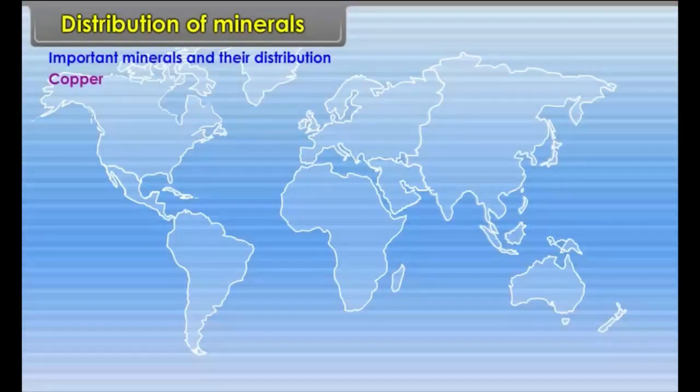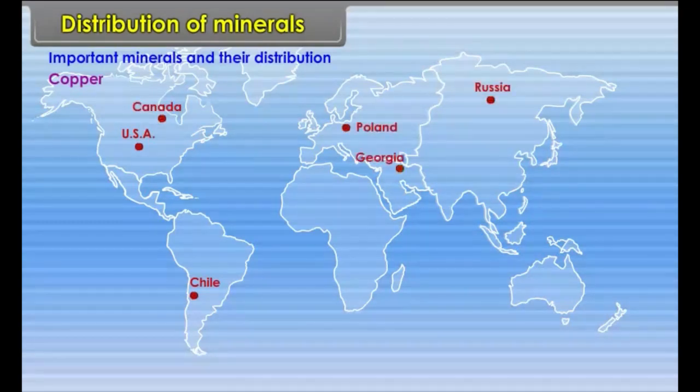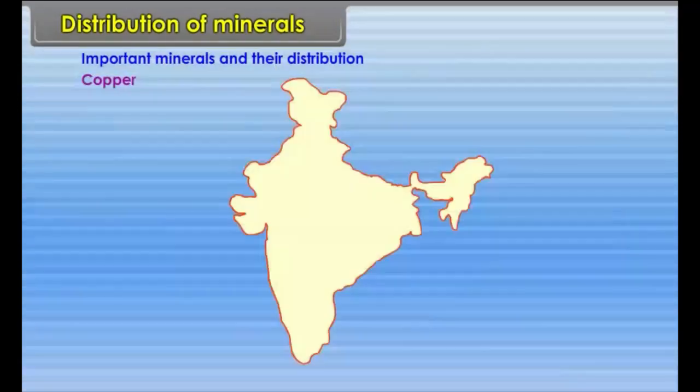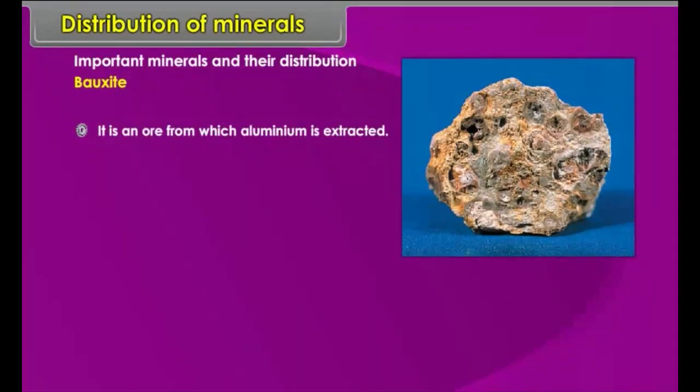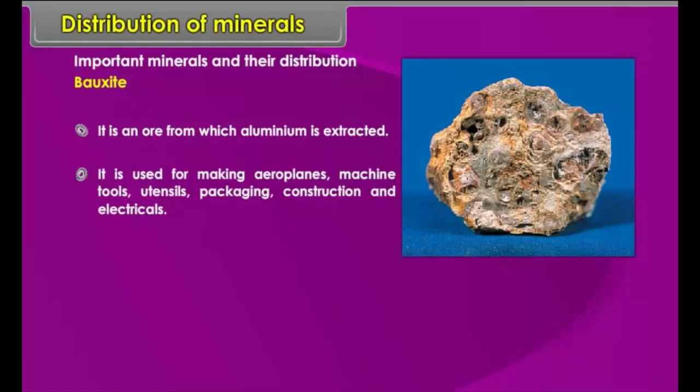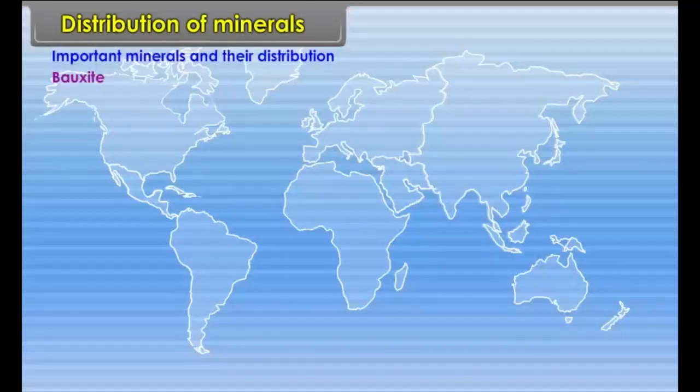Location: World: Chile, USA, Canada, Poland, Russia, Georgia, Armenia, Congo and Zambia. In India, Jharkhand and Rajasthan. Bauxite. It is an ore from which aluminium is extracted. It is used for making aeroplanes, machine tools, utensils, packaging, construction and electrical materials. Location: World: Australia, Guinea, Jamaica and Brazil.